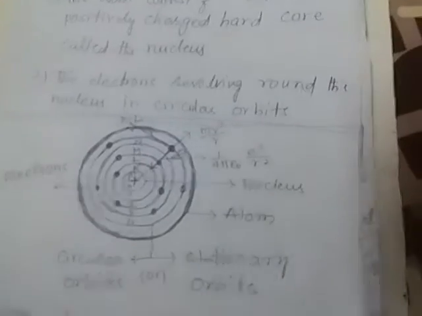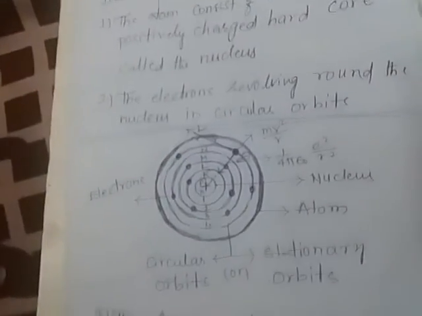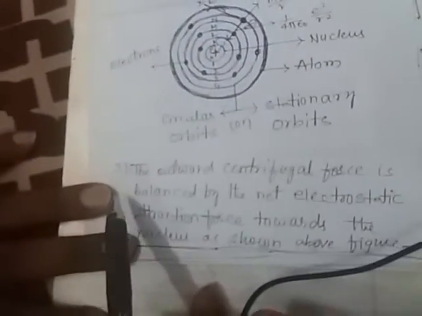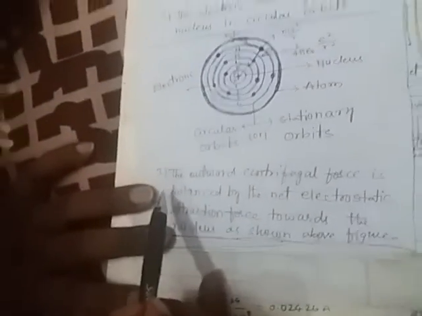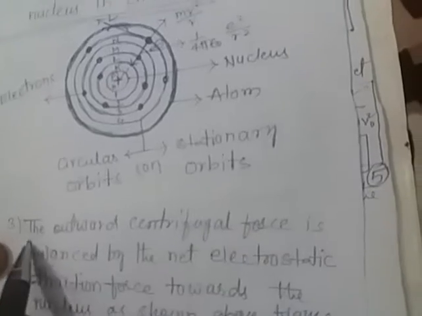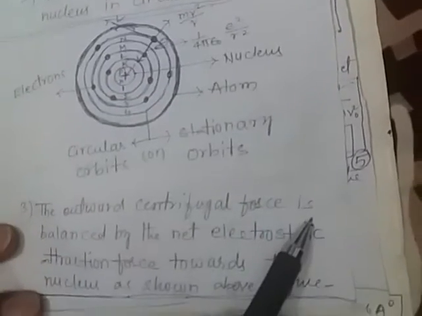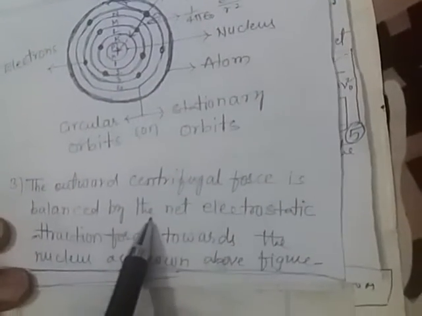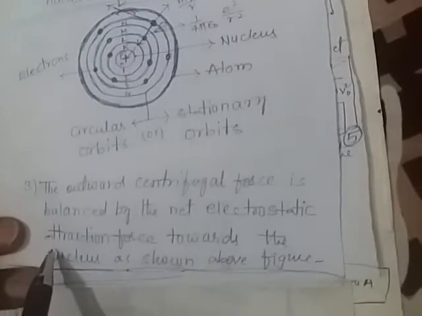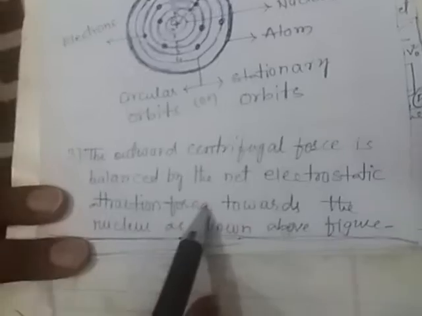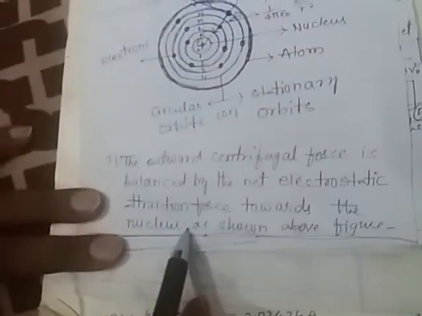Now let us consider the third postulate. The outward centrifugal force is balanced by the net electrostatic attraction force, the Coulomb attraction force, towards the nucleus, as shown in the figure above.